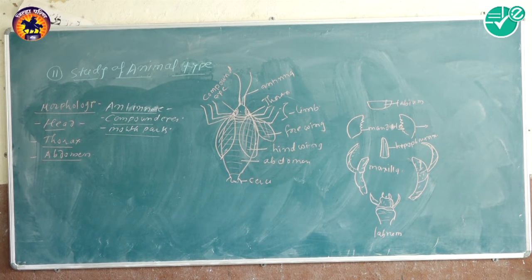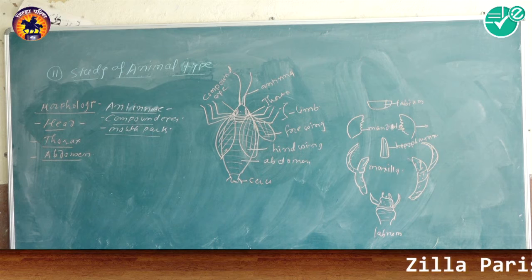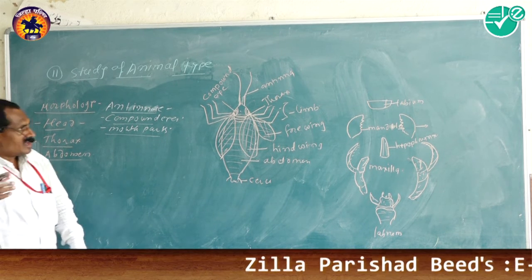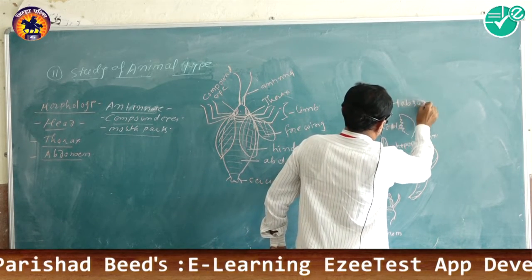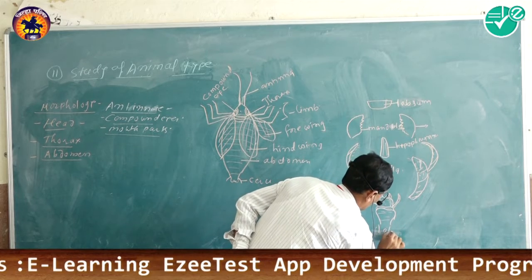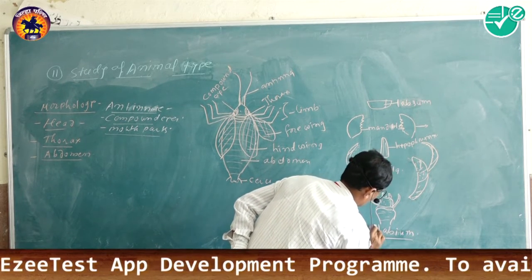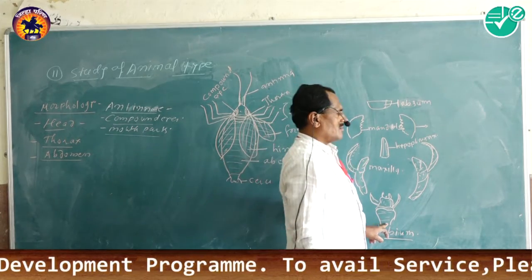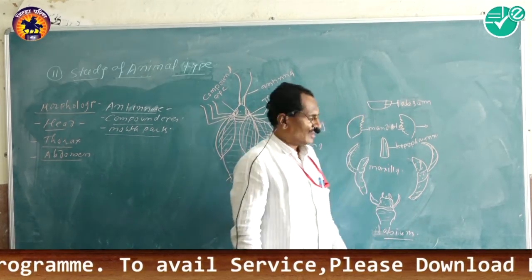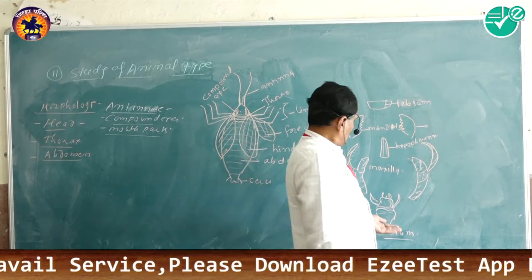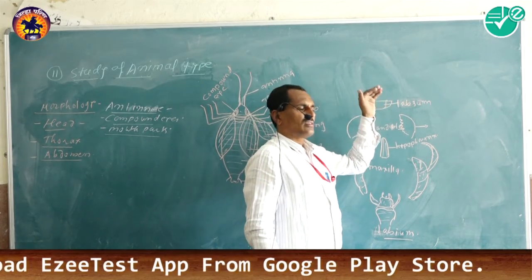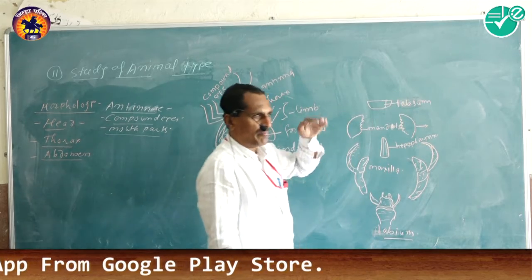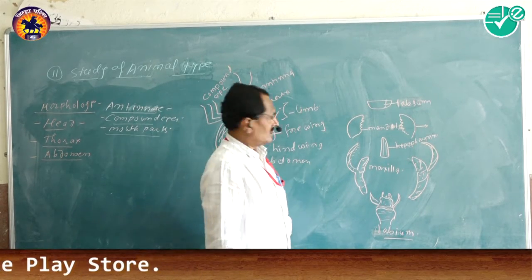Then the labium. Labium is nothing but the lower lip, and it protects the mouth from the lower side. And labrum is nothing but the upper lip, and it protects the mouth from the upper side. It is a shield shaped structure.